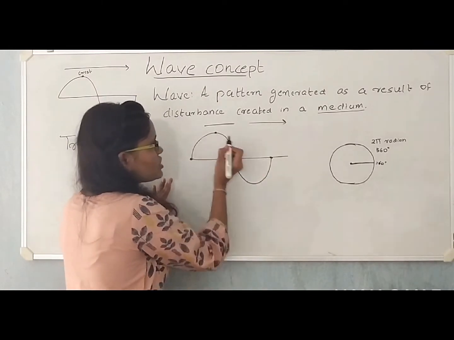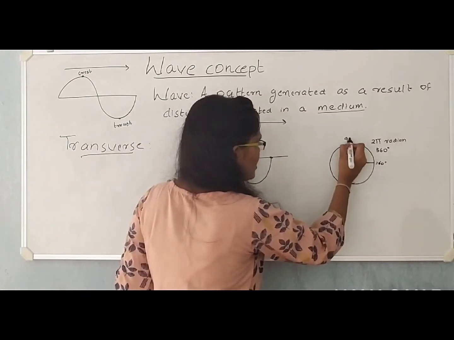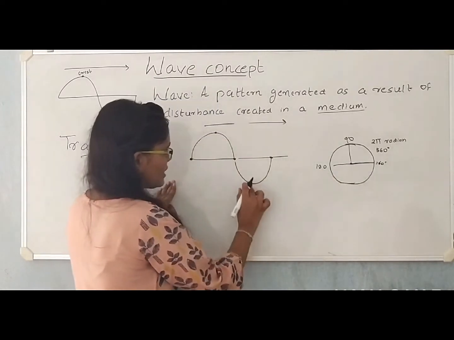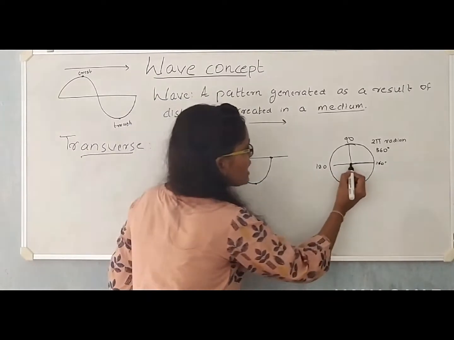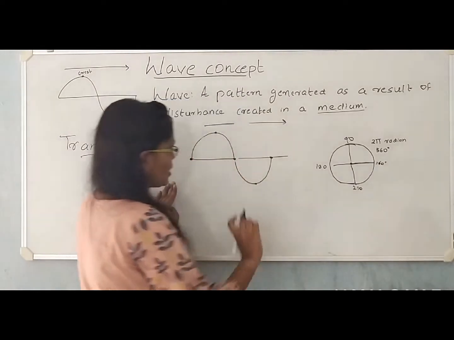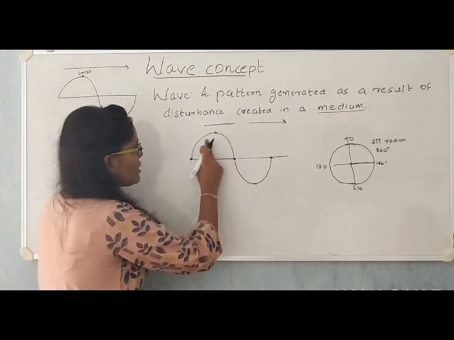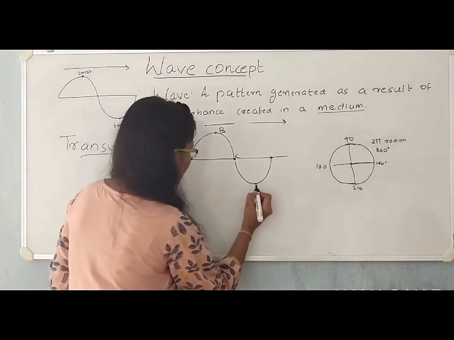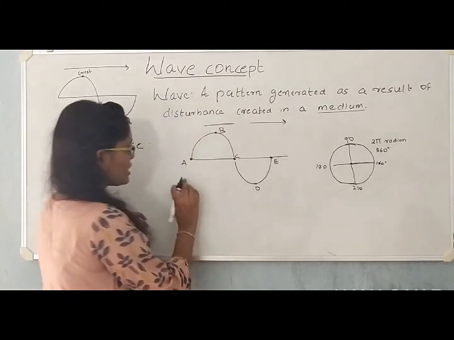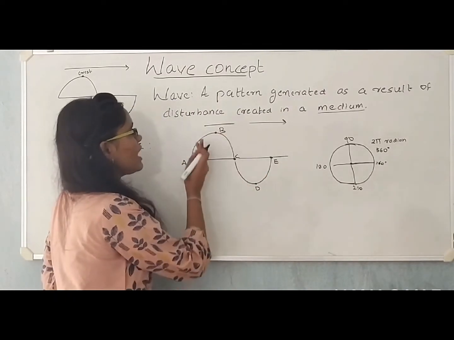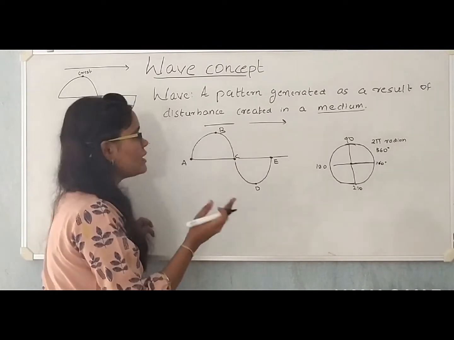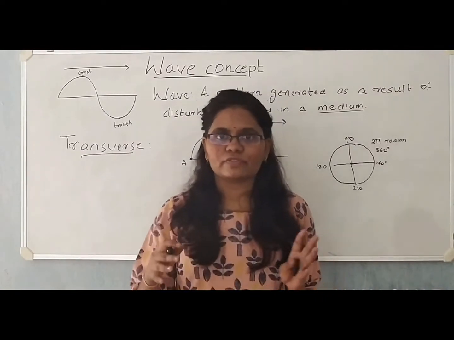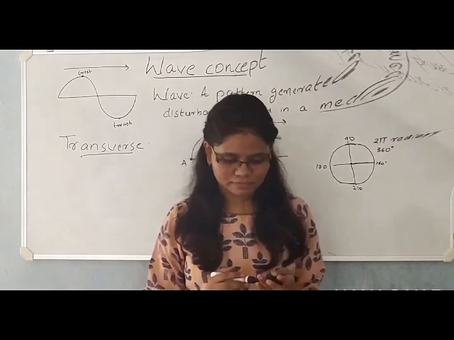The particle at this position will have a phase angle of 90 degrees. The particle at this position will have a phase angle of 180 degrees or pi radians. The particle at this position will have a phase angle of 270 degrees. This way you can consider any particle. Let me label these points. Any particle between A and B will have a phase angle ranging between 0 and 90 degrees. So this way you can calculate the phase of any particle on a wave.